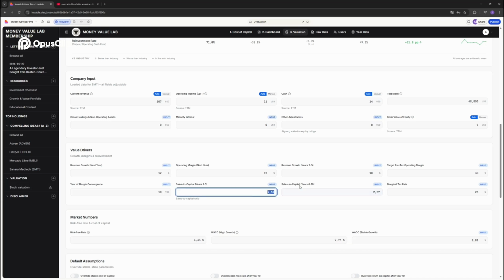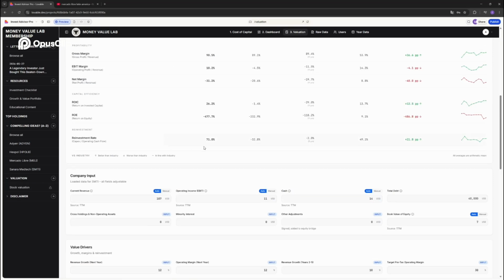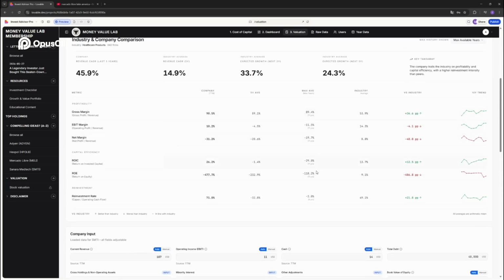So you're probably wondering, what should I put? Well, let's use the reinvestment rate of Sonarmetic during the 10 years. It has been negative, but I think it's too dangerous to look at that because reinvestment rate can become negative if you are a money-losing company. So let's use the industry. It's 50%.